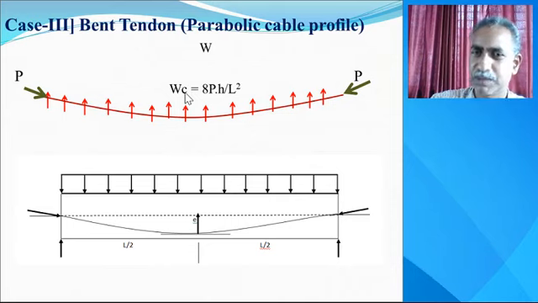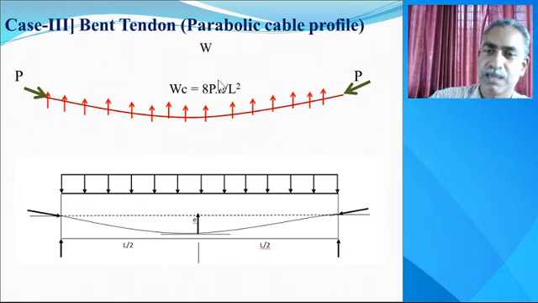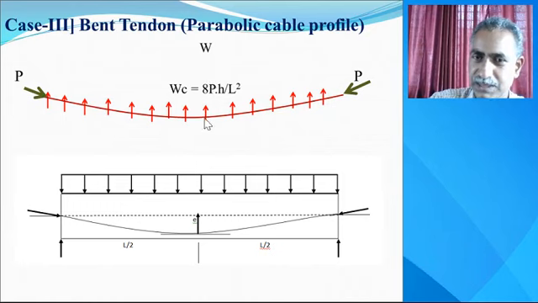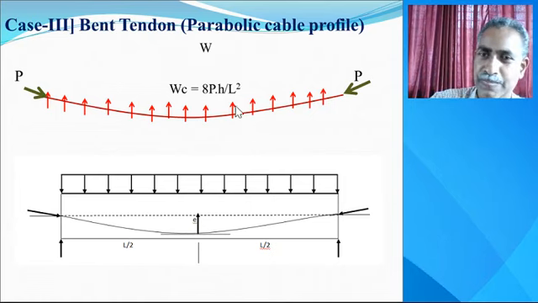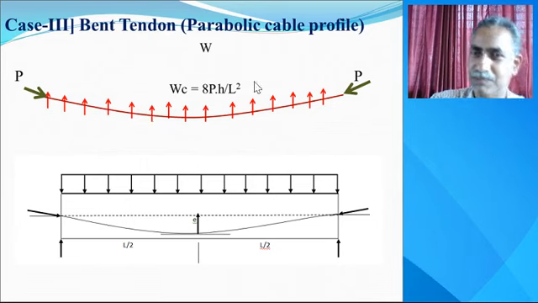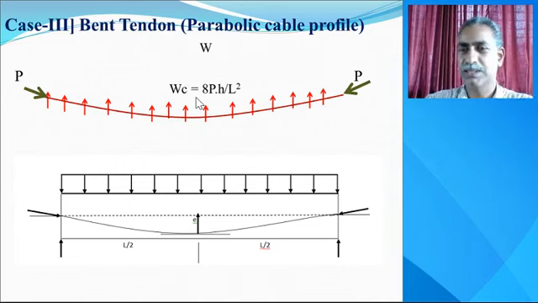It may be WP or it may be WC, the load due to the parabolic profile. P is the pre-stressing force. H is the sag of the tendon or cable profile, and L is the span. WL square by 8, you can take in reverse way, we get WC equal to 8 PH divided by L square. That is the upward UDL exerted due to the cable profile.